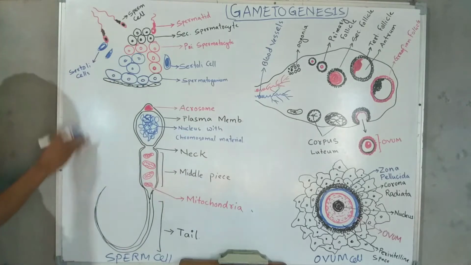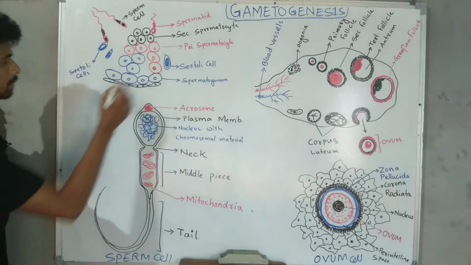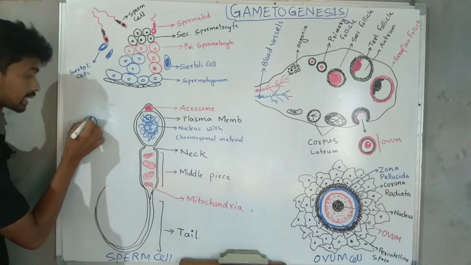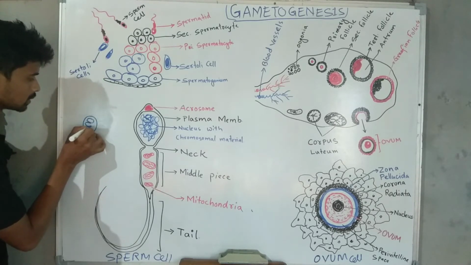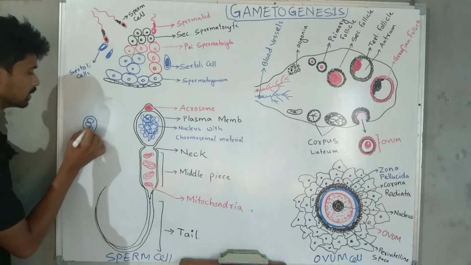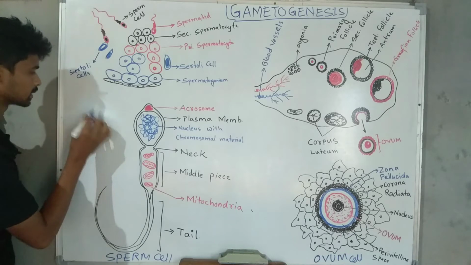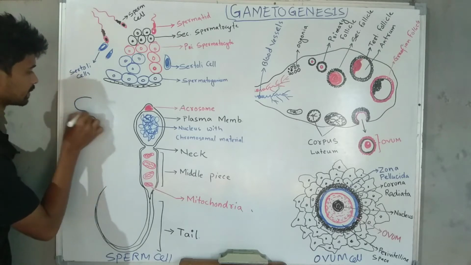I am just showing you roughly the male reproductive part. This is the testis, and inside the testis there are many lobes, called testicular lobes, and inside the testicular lobe there are two to three seminiferous tubules. This is the seminiferous tubule.